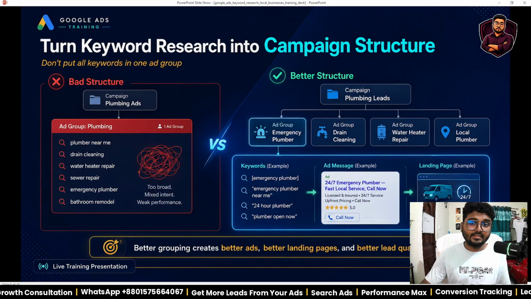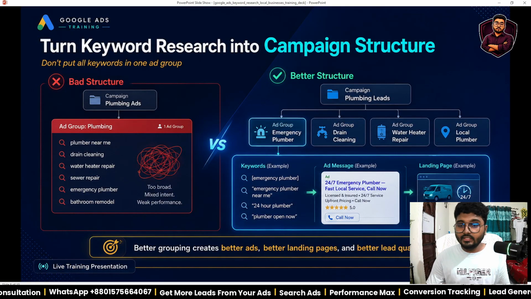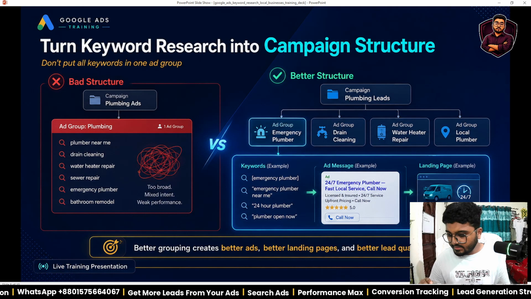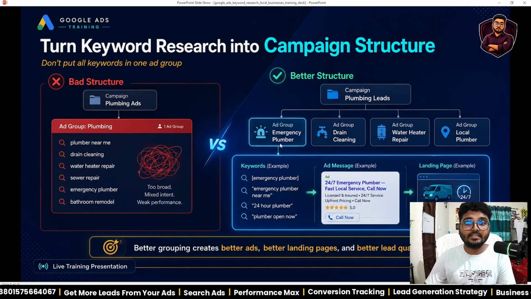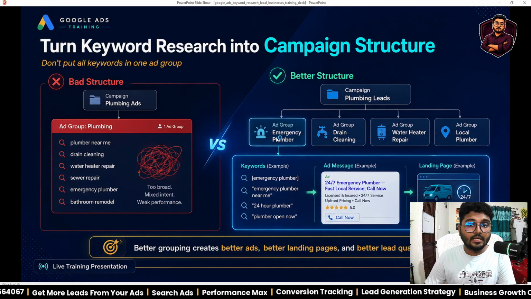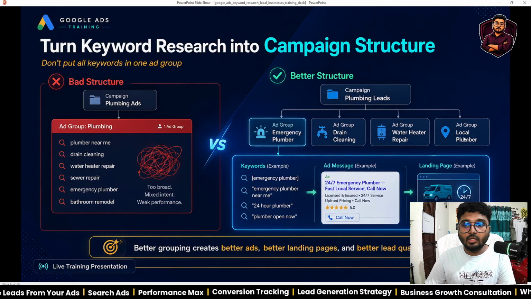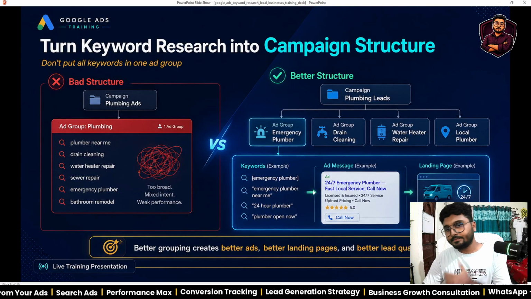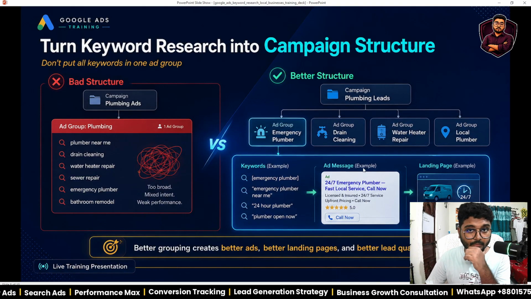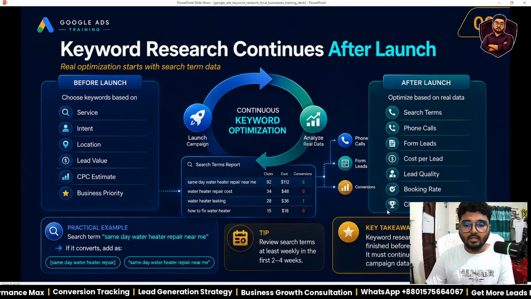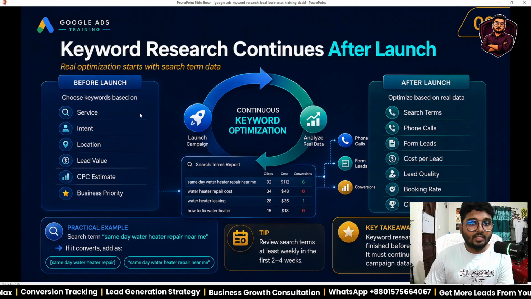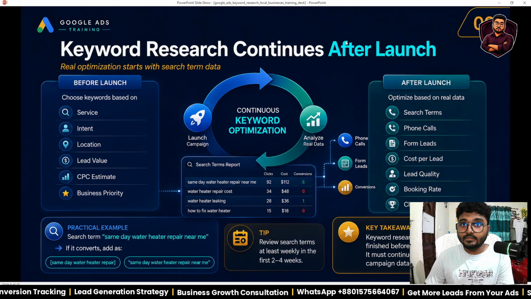The good practice is I just create one campaign. Then in that campaign, I will create multiple ad groups named emergency plumber, drain cleaning, water heater repair, local plumber, and here you can see the example. So better grouping creates better ads, better landing pages, and better lead quality. In the next slide, keyword research continues after launch.